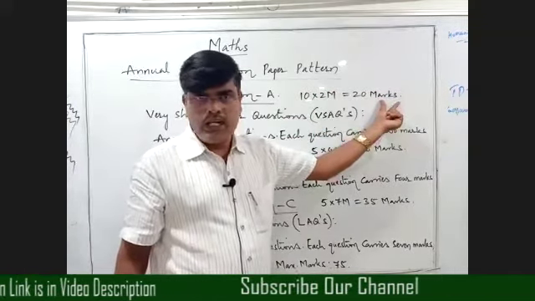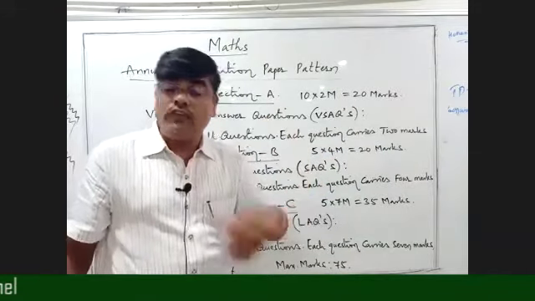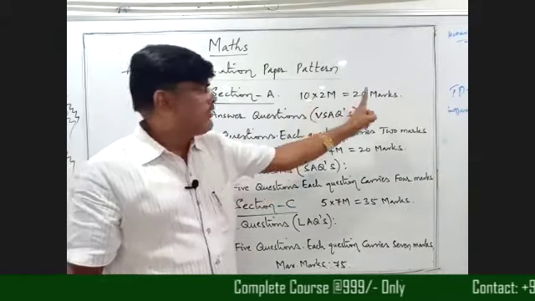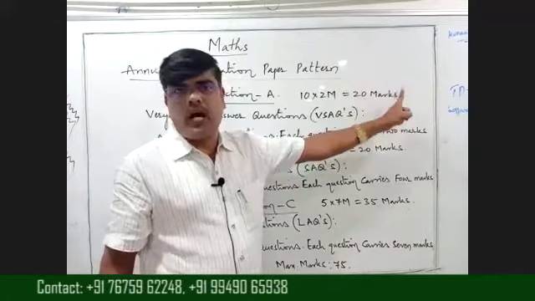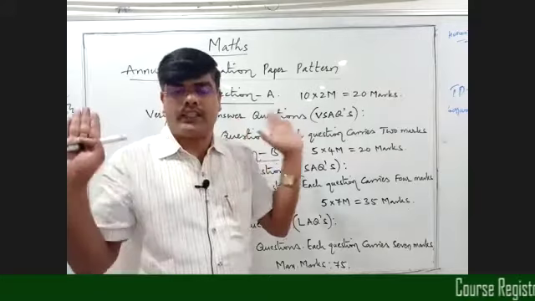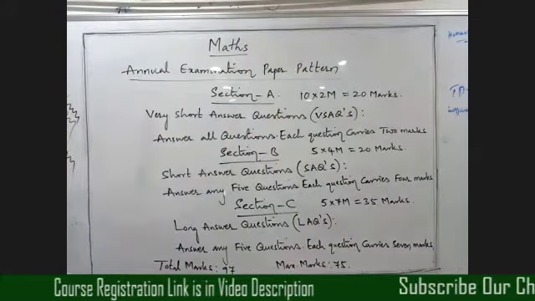So in Section A, we have 10 questions. Out of 10, we have to answer each and every one. For each question we get 2 marks, so totally 20 marks for Section A. That means in Section A there is no choice.